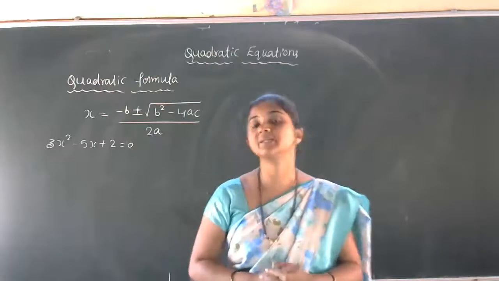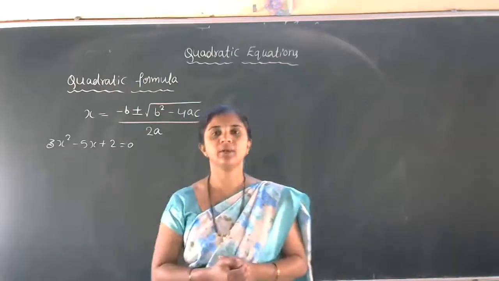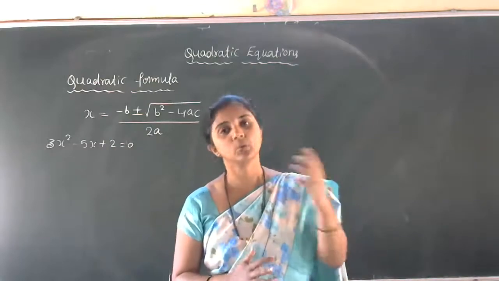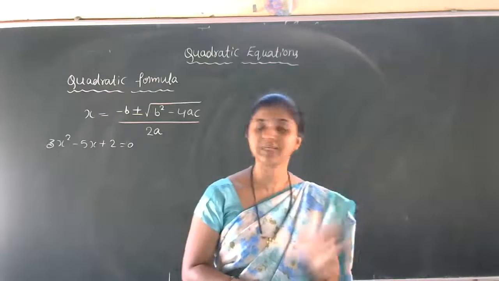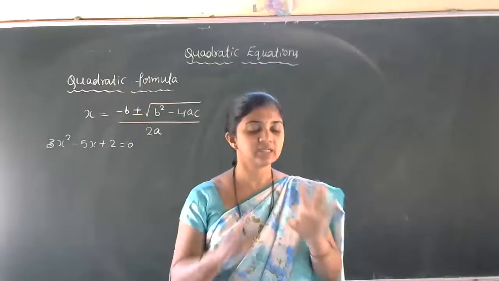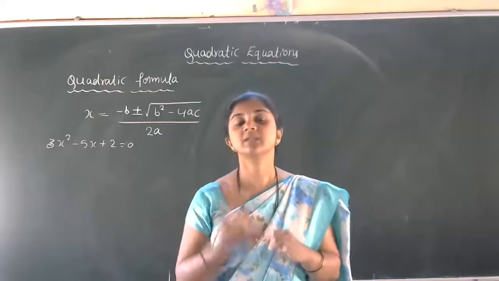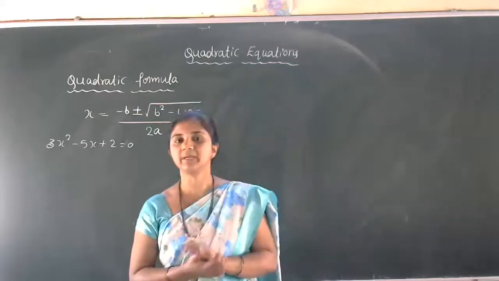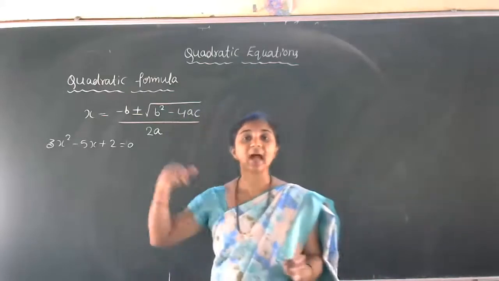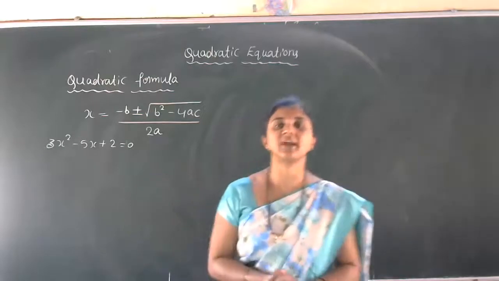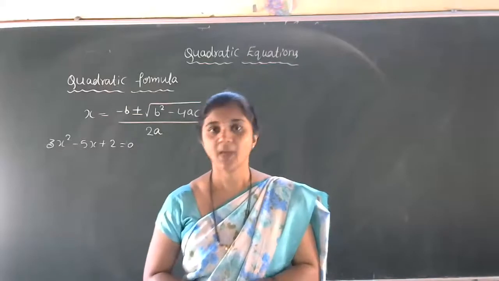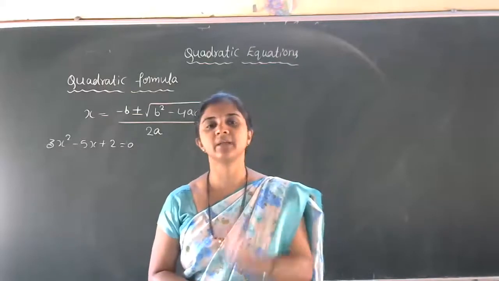One more method is there, which we will discuss another day: the completing the square method, one more method to find the roots of a quadratic equation. So in total there are three methods: the factorization method, the formula method, and the completing the square method. In your textbook, the second method is the completing the square method. But why did I take the formula method directly? Because the completing the square method is not in your syllabus this year, but I am going to explain it.